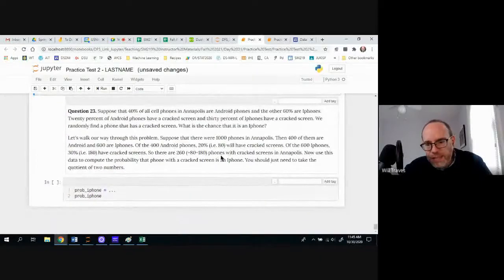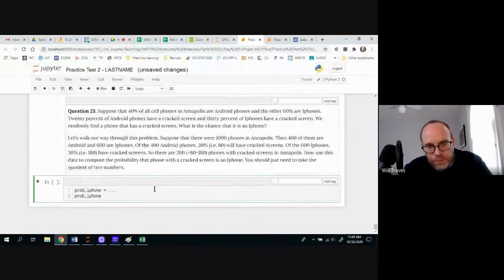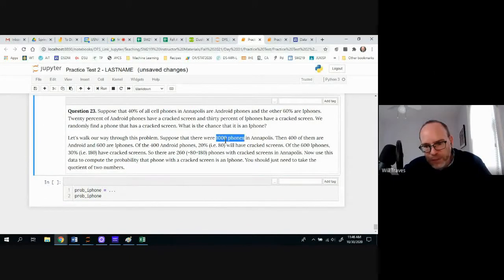Okay, the last question, I'll just run through kind of quickly, but it walks you through essentially a Bayes theorem calculation. So suppose that 40% of all cell phones in Annapolis are Android and the other 60% are iPhones. 20% of Android phones have a cracked screen and 30% of iPhones have a cracked screen. We randomly find a phone that has a cracked screen. What's the chance that it's an iPhone? Okay. So we're going to make an assumption here that there's 1,000 phones in Annapolis. This number doesn't really matter too much, but it will help us to do the calculations pretty easily. So just imagine there's 1,000 phones.